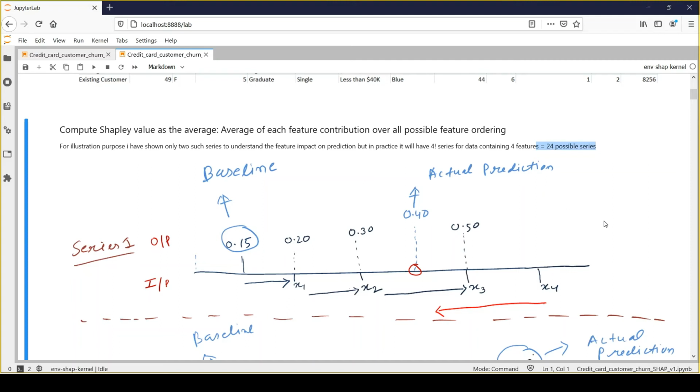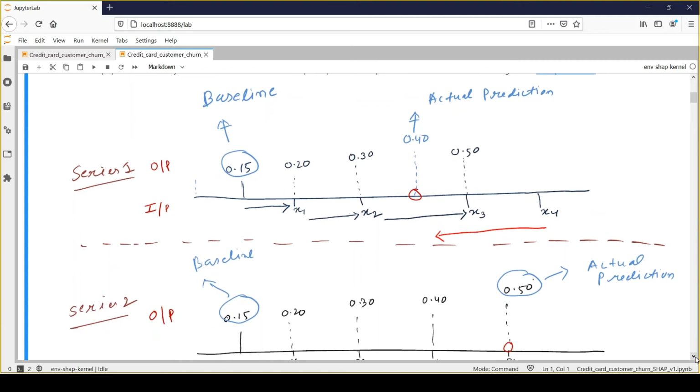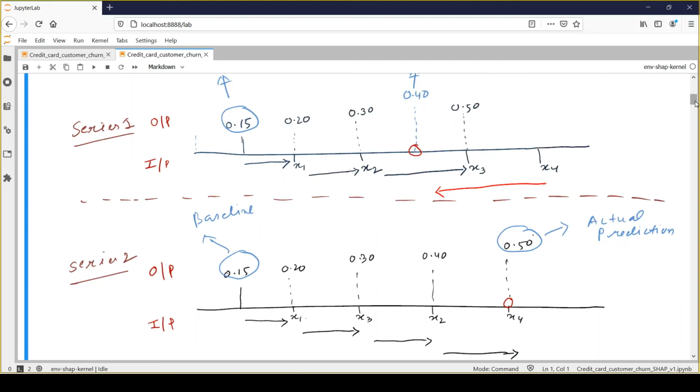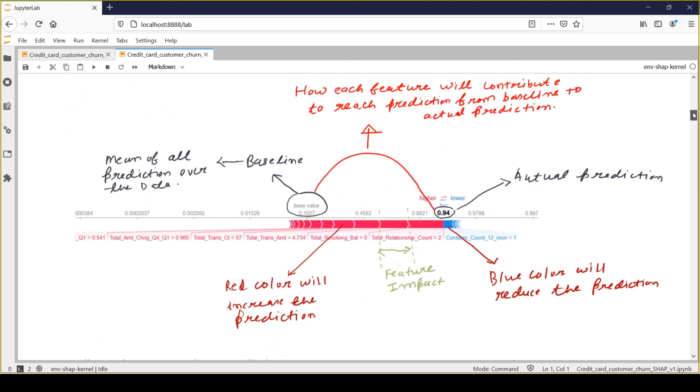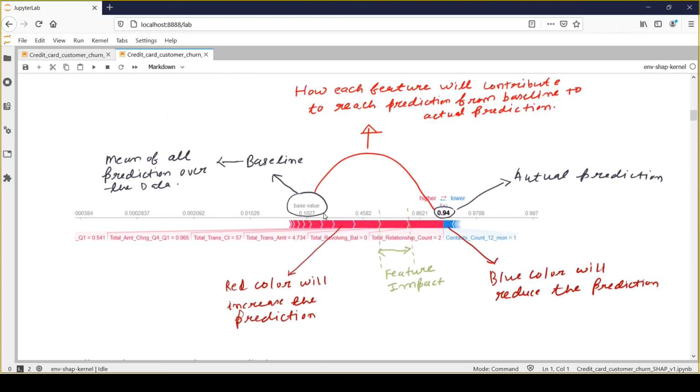And SHAP simply considers all those different series and provides the feature impact in the form of Shapley value in a very compact manner. And that's what we have seen in the below diagram. I will try to explain what each value represents and how we need to read this information. So here the first thing is the base value, right?